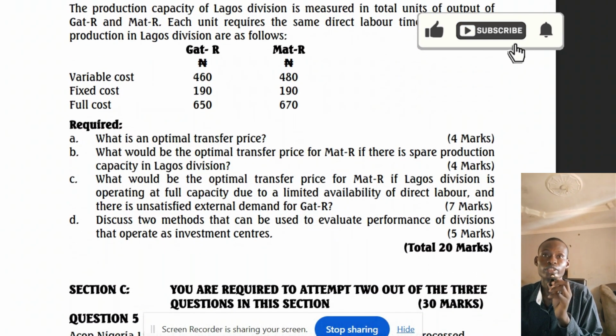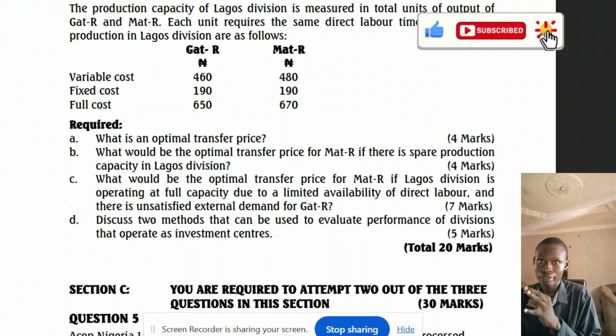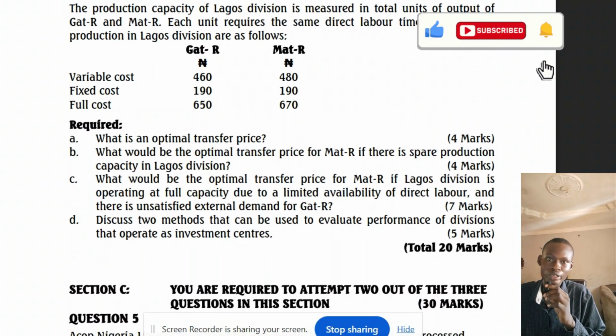Let me explain something here. This was the diet I wrote for Skills and I passed. We wrote this paper on Wednesday, but on Sunday I had already solved the November 2025 diet. As soon as I saw this question, I was thinking of the way they answered November 2025, and that was how I gave my answers. When they asked what is an optimal transfer price, you remember that in November, the first thing they asked was the price range, and I just wrote that down.